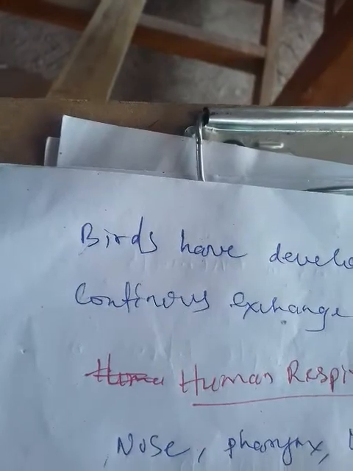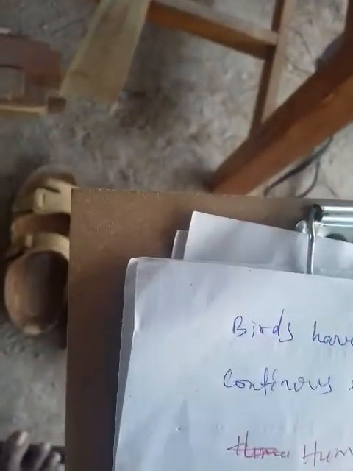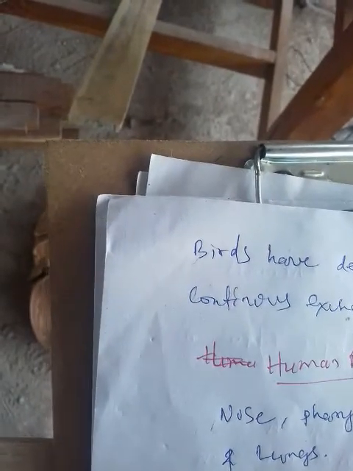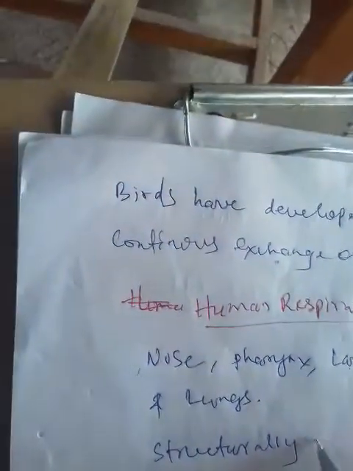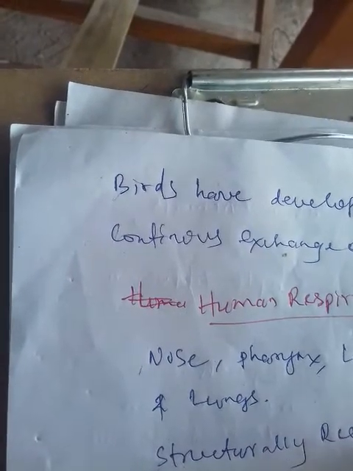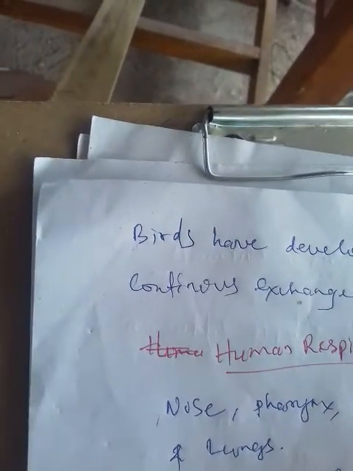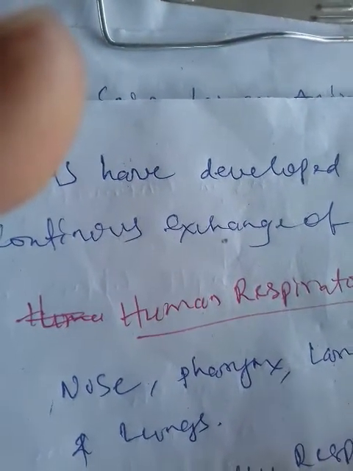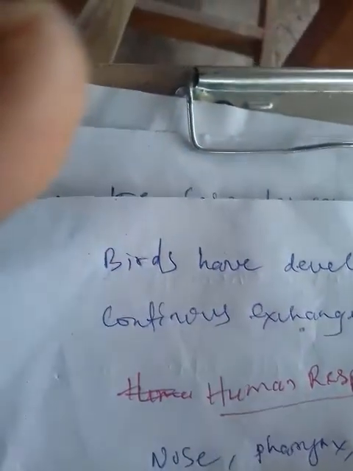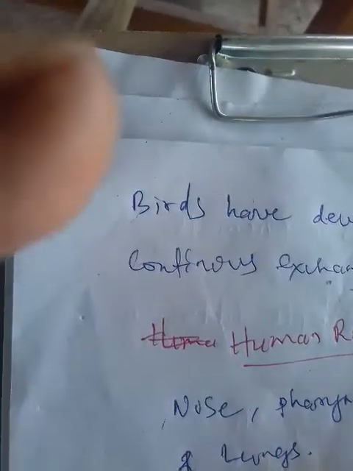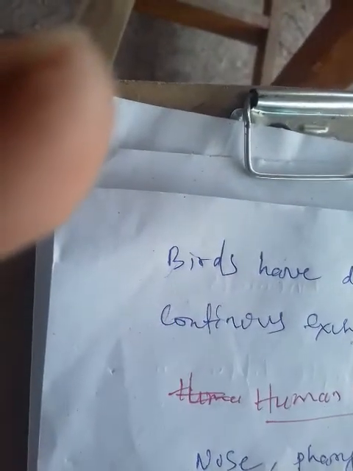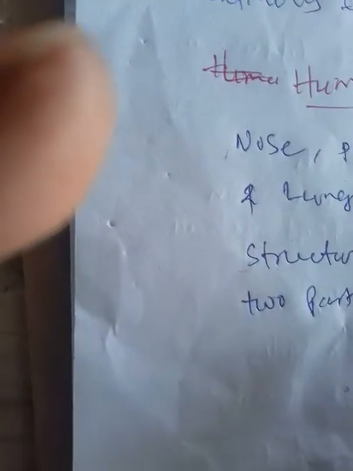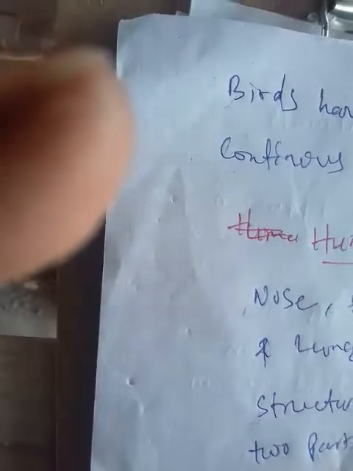Structurally, the respiratory system consists of two parts: the upper respiratory tract and the lower respiratory tract.